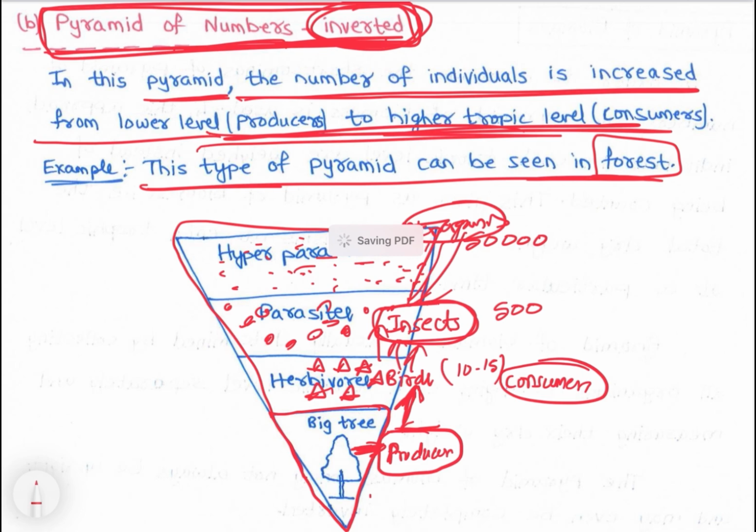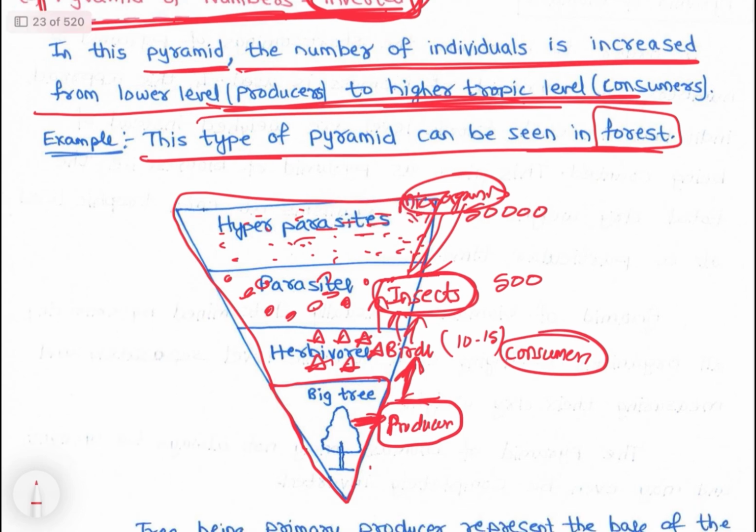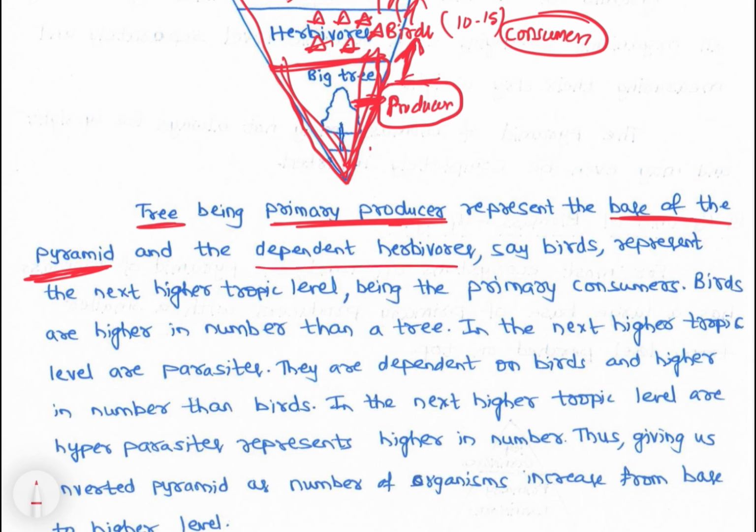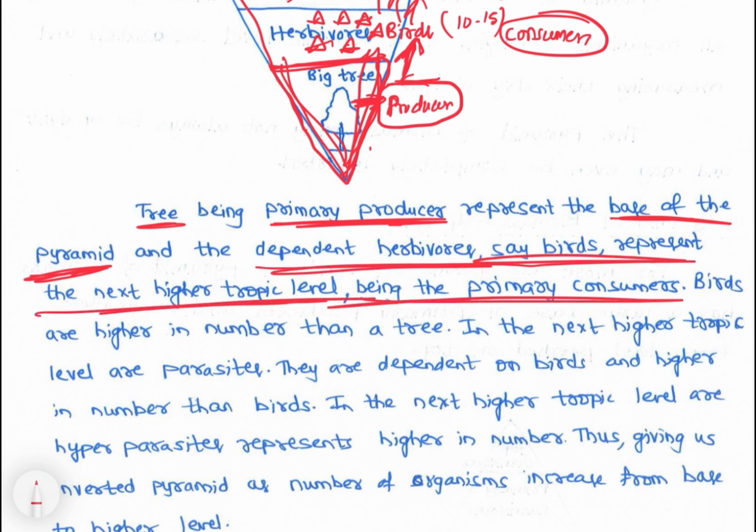So a pyramid of numbers like this is possible. The tree, being the primary producer, represents the base of the pyramid. The base is small by number, so we take it as narrow. And the dependent herbivores, say birds, represent the next trophic level, being the primary consumers.